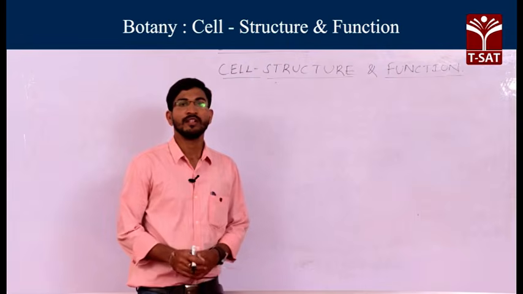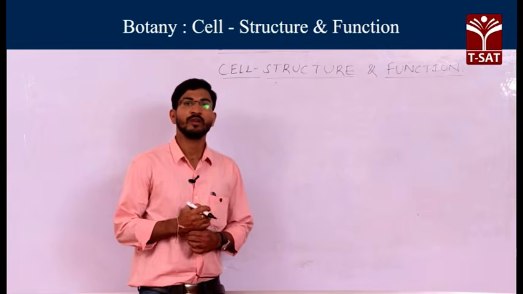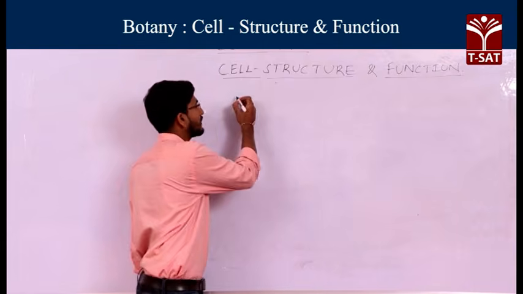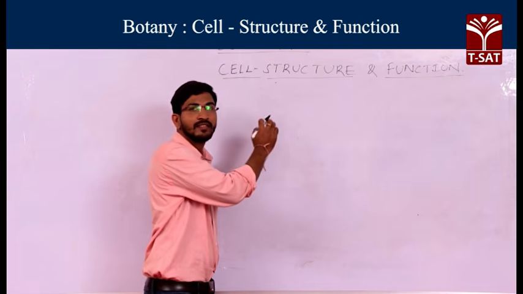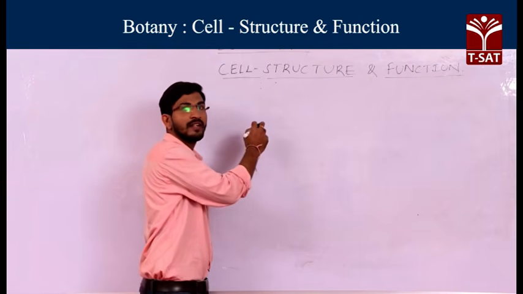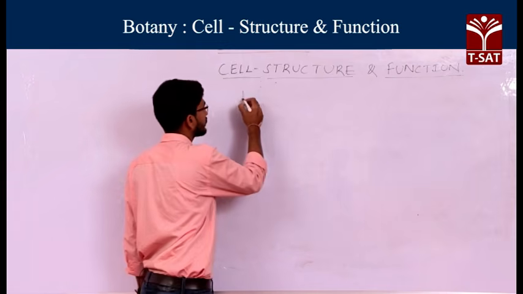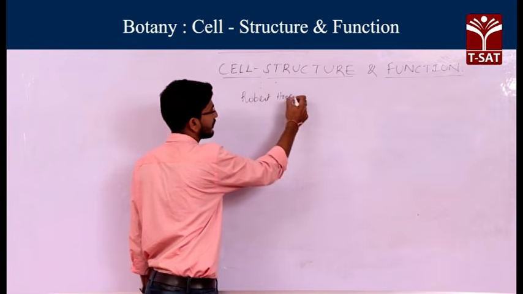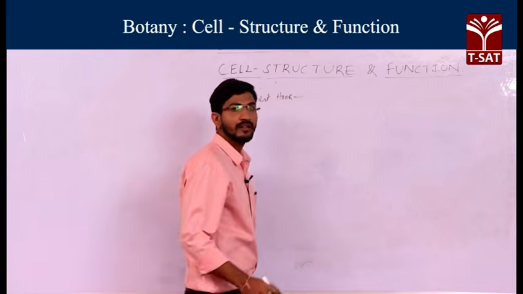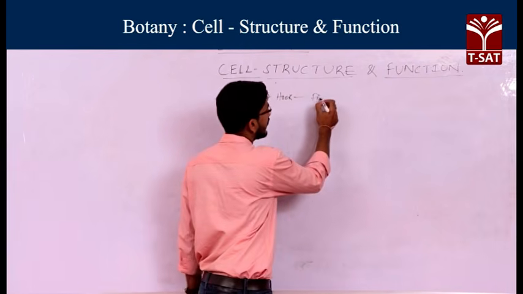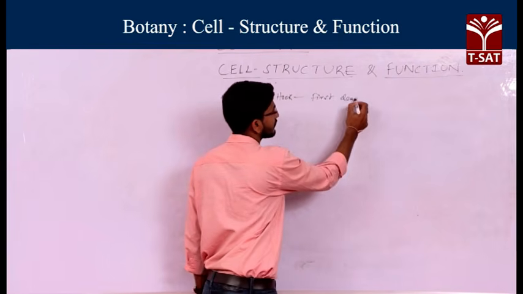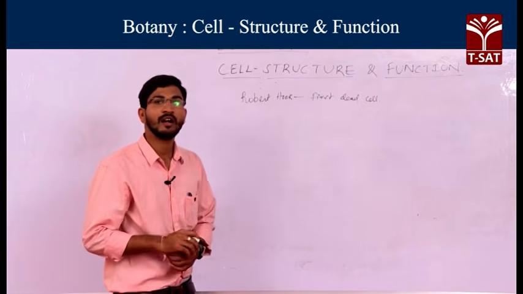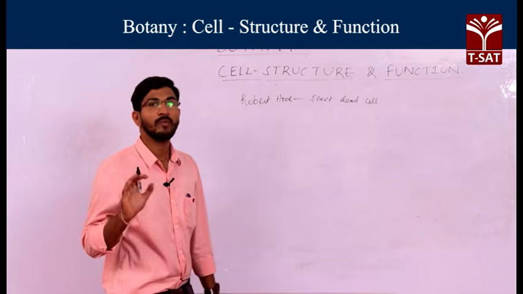Robert Hooke was the first to discover the cell. The first dead cell was discovered by the scientist Robert Hooke. He discovered it in the cork cells of the oak plant.